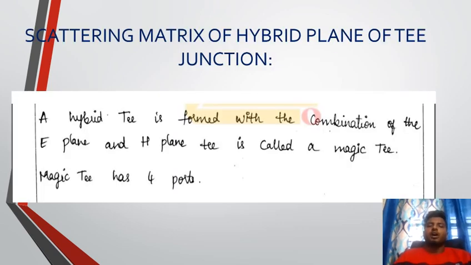Scattering matrix of the hybrid E plane H plane T junction. Hybrid T is formed with the combination of E plane and H plane T, and is called a magic T. Magic T has four ports.